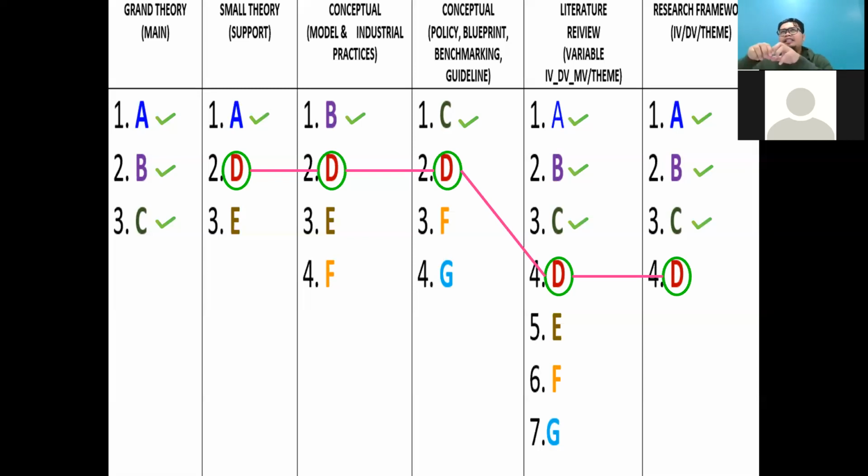I think in this year, 2020, I need to propose another variable or theme. We call that D. I can give the justification. You can see the main theory, conceptual, and literature review also highlight the same thing regarding D. Okay, if you want to put E, but in the policy blueprint, no highlight, no mention.